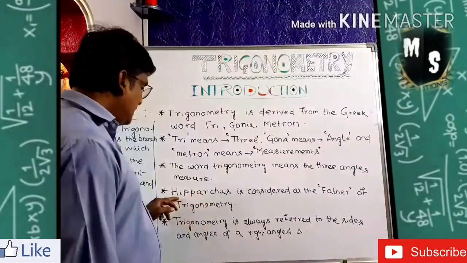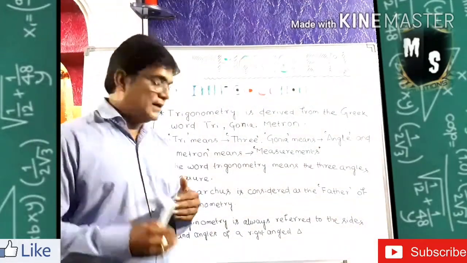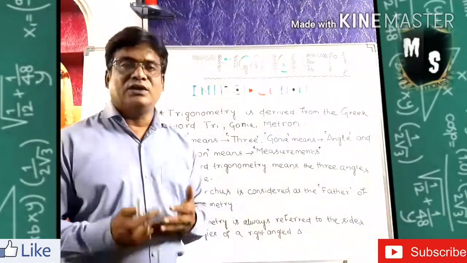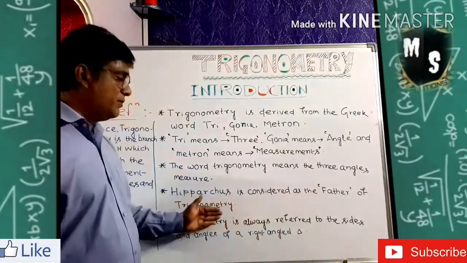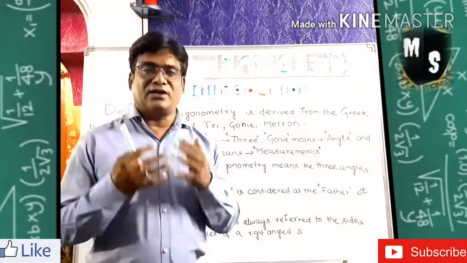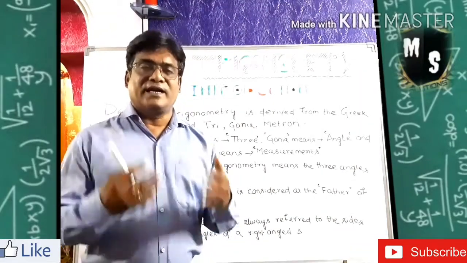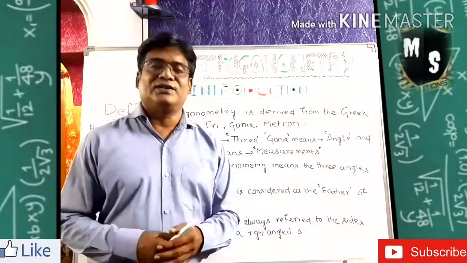Next, Hipparchus. Just try to note the spelling. Hipparchus is considered as the father of trigonometry. So trigonometry is under his name. The name is Hipparchus. Hipparchus gave us the idea of the measurement of the 3 angles and 3 sides of a triangle.